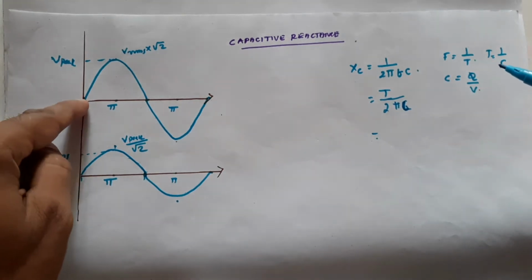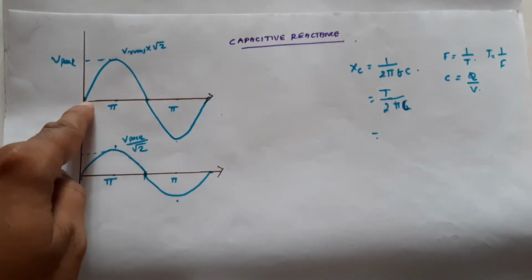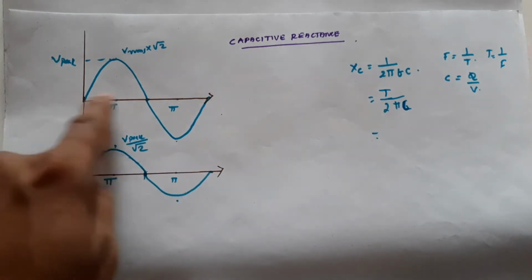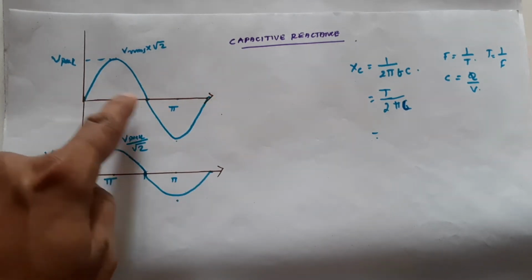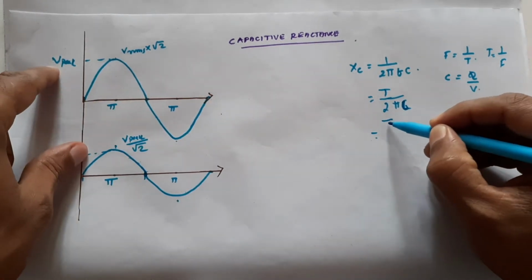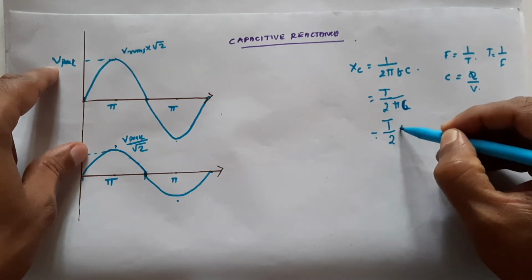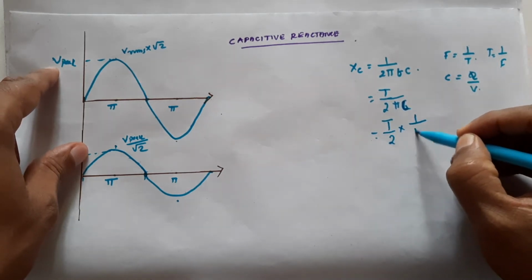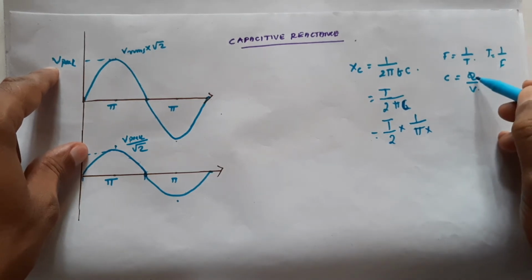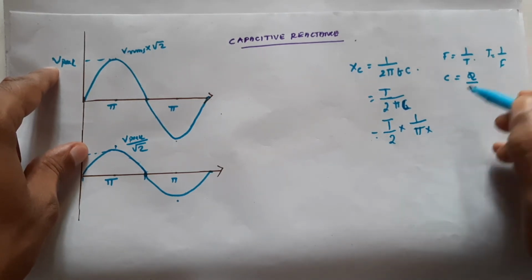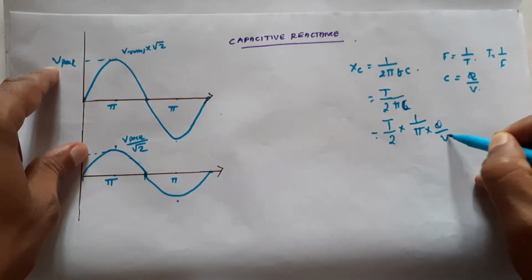T by 2 means this is the 1 period, full period. T by 2 means this period. So T by 2 we take separately, T by 2 into 1 by pi into C, and as we said, C is Q by V.